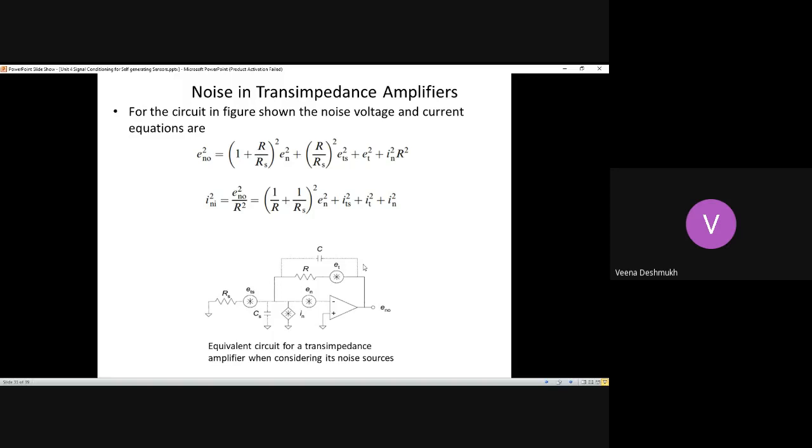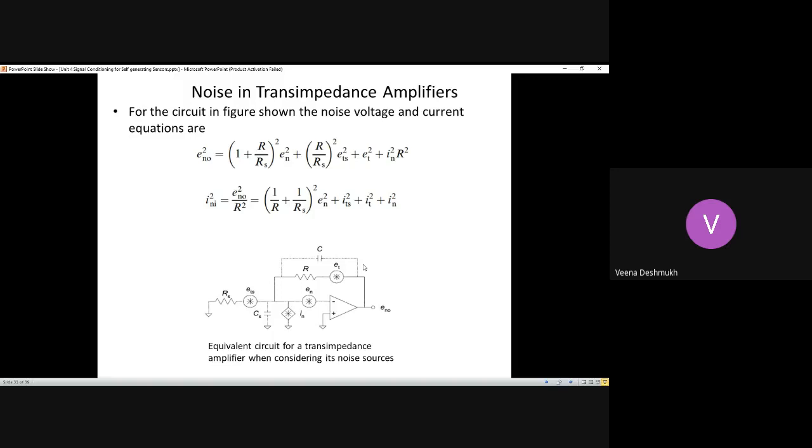Now, due to these four noise sources at the transimpedance amplifier terminals, what is going to be the output noise generated? For any noise generated, the RMS values are considered: the root mean square value, or the square values are always taken.